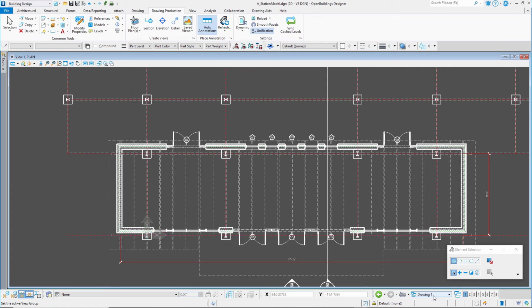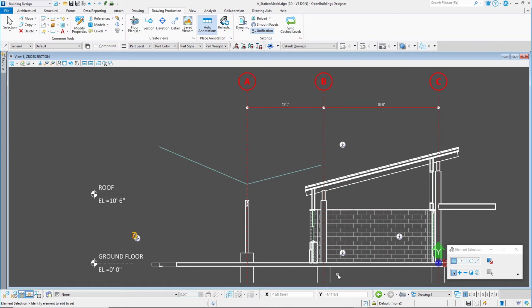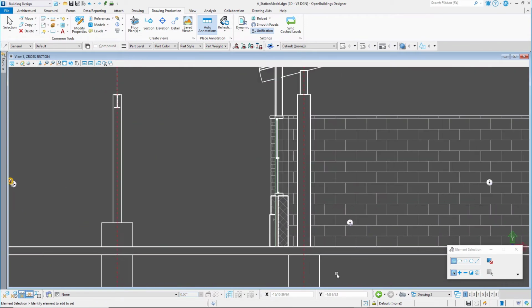Select the View Group Drawing 2. This will open the model of the cross-section drawing. Note that the walls are re-symbolized here in the same way they were re-symbolized in the plan. Note also that in the forward view, a pattern has been added to show the masonry block on the interior face of the wall. Again, this is based on the render material defined by the family and part.